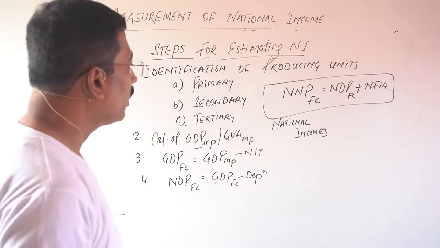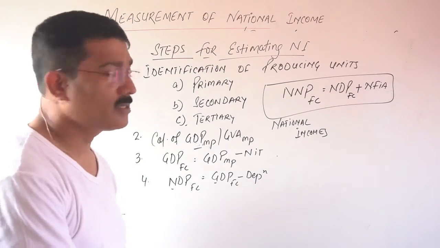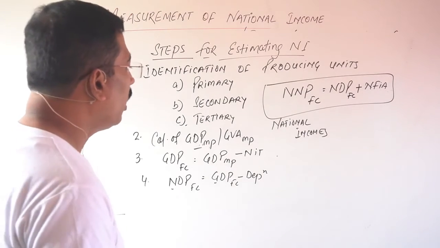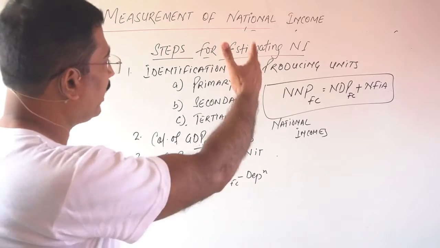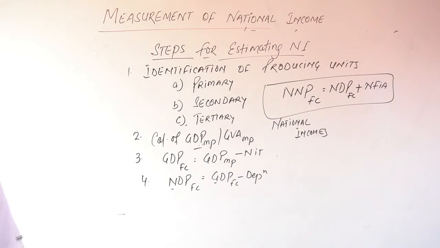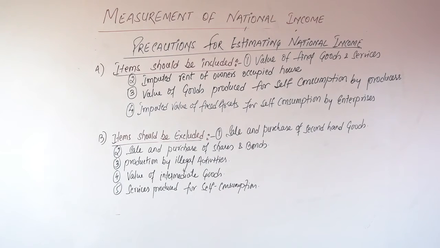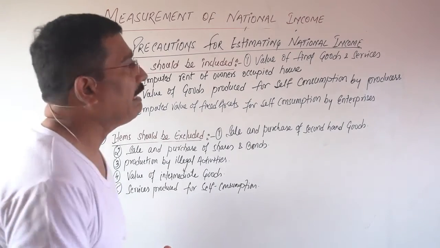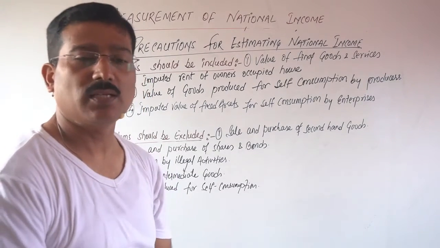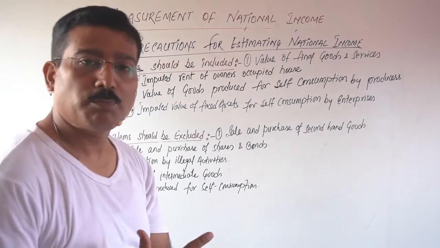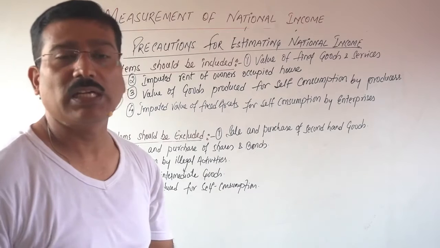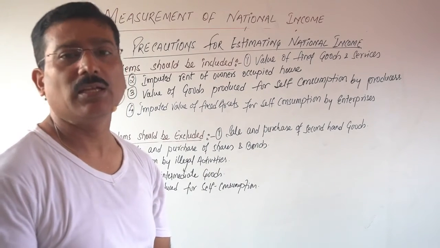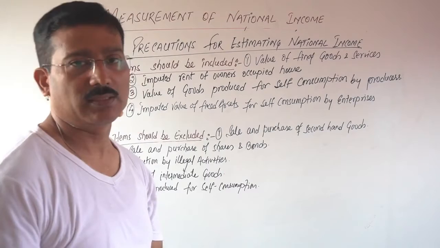Okay. The next thing is precautions, which items should be included and which should be excluded. So first write down all these things. What are the precautions for estimating national income? If you are going to calculate national income, you should take some precautions. If you are not taking these precautions, definitely the result will be incorrect and there may be a problem of double counting.